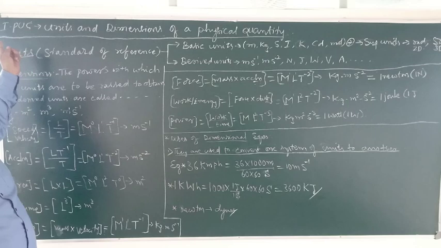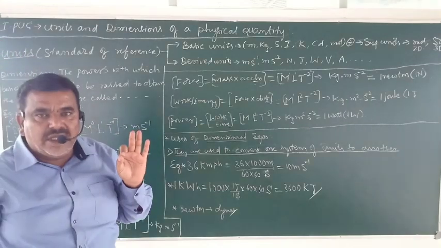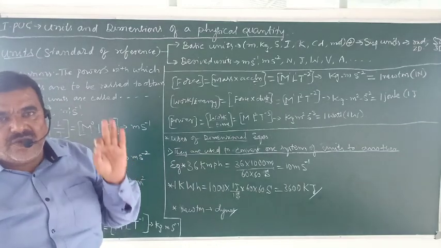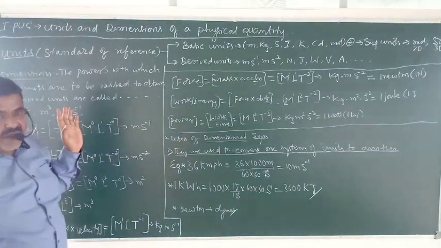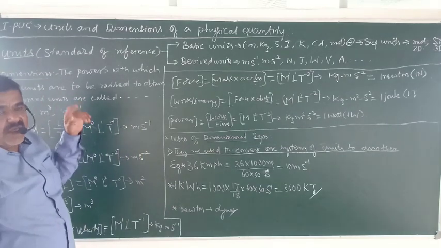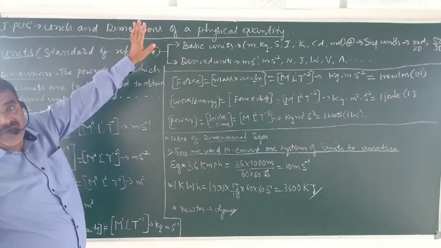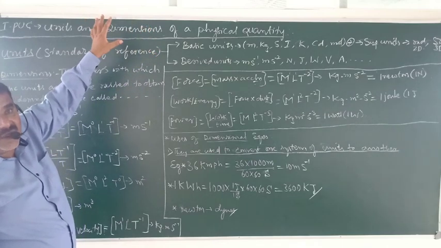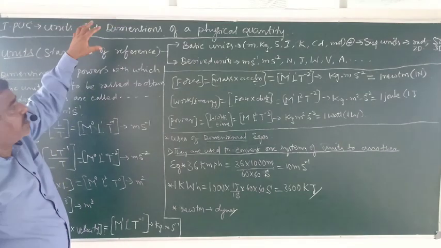So, what are physical quantities? The clear definition is the quantities which can be measured and expressed. What is measurement? The transformation from unknown to known. How much is it? This much. That is called measurement.